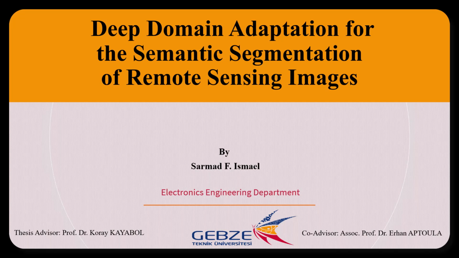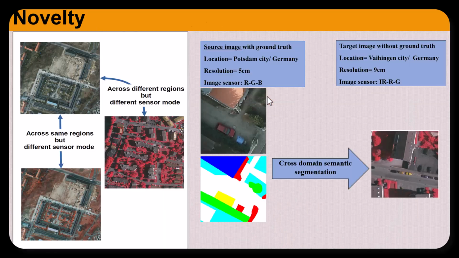My thesis title is Deep Domain Adaptation for the Semantic Segmentation of Remote Sensing Images. As we know, semantic segmentation, or pixel-wise classification, plays a crucial role in remote sensing image analysis and learning. However, achieving high performance requires a large amount of labeled data, which is often unavailable due to the time and cost involved in the remote sensing context. A possible solution is to use semi-supervised or unsupervised semantic segmentation.